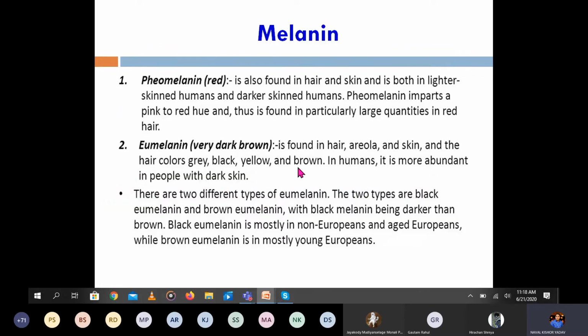So this pheomelanin, it is generally red in color. It is found in the hair, skin, and both in lighter skin humans and darker skin humans. In both they have found the pheomelanin, and pheomelanin imparts a pink to red color. Thus it is found particularly in large quantity in red hair. The more amount, as you have seen in the diagram, the red color, that is the pheomelanin.